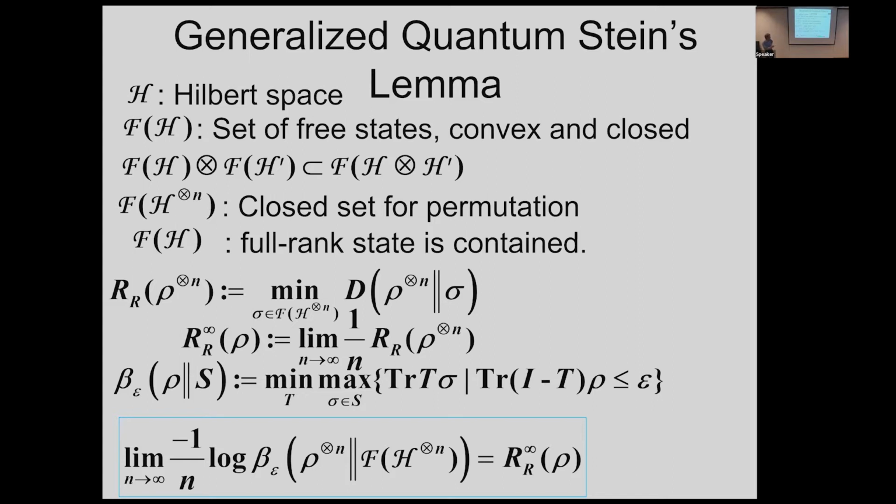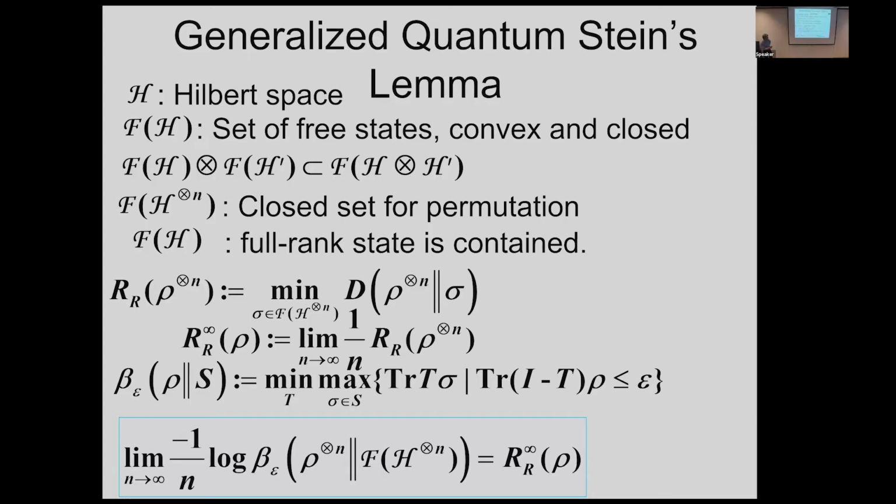And finally, we need to consider the hypothesis testing problem. Originally, Stein's lemma is about the hypothesis testing problem. So we consider two candidates. One is a state rho, another one is sigma. But that sigma is not unique, so we need to consider the worst case. This is the first kind of error. This error should be smaller than epsilon, and we need to minimize this one. In that case, we consider the worst case of this quantity, and later we need to minimize this quantity under this condition.